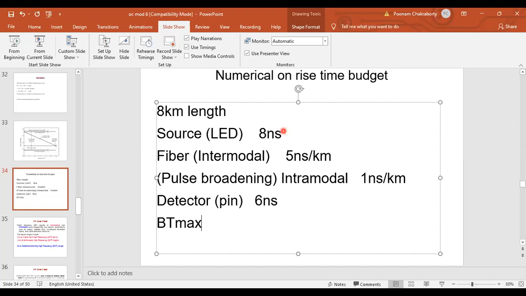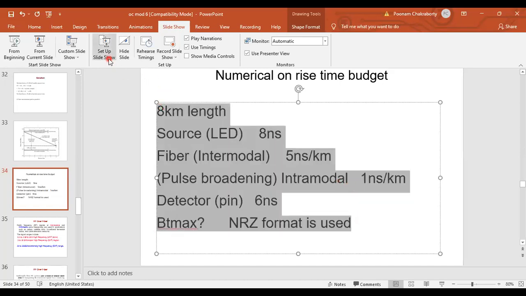Okay, so you're supposed to find out the maximum bit rate that may be achieved on the link when NRZ format is used. So start doing it.